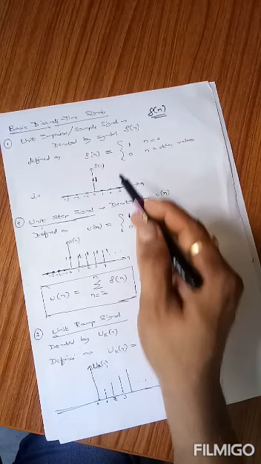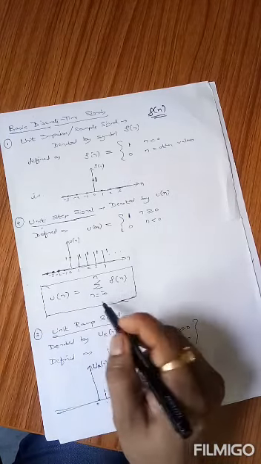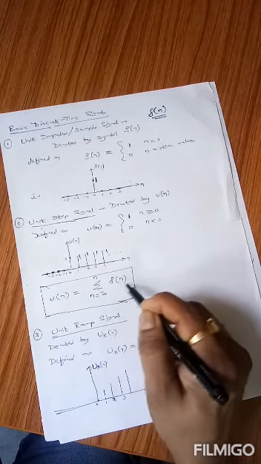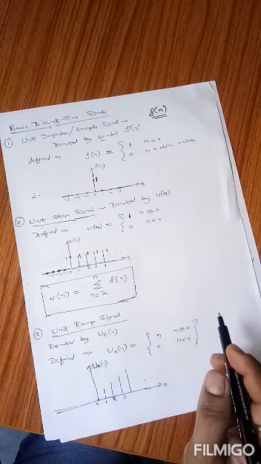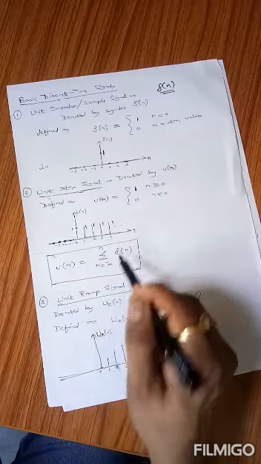The unit step signal is related to the unit impulse signal by the expression u(n) equals summation k equals minus infinity to n of delta k. If you do this calculation, you will get the unit step signal. So u(n) is equal to the summation from minus infinity to n of delta.